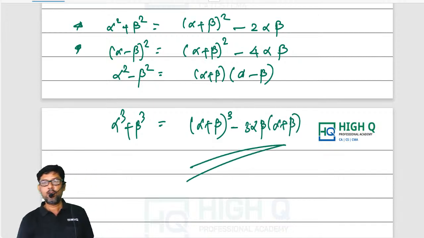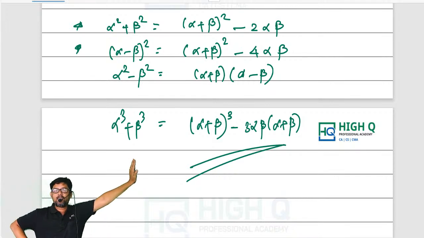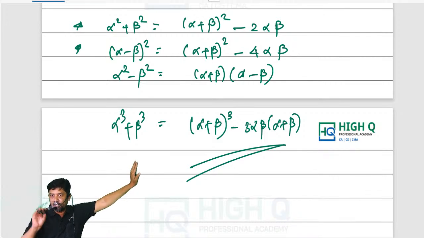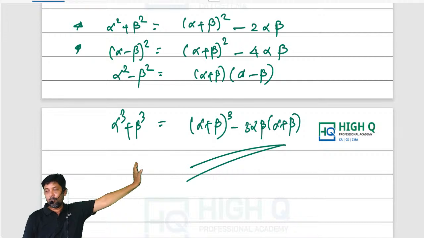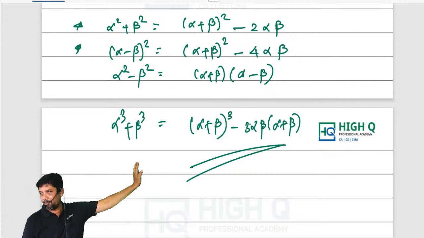Sir, why you are not giving me the formula for alpha cube minus beta cube, sir? Of course, there is a formula: alpha minus beta the whole cube plus 3 alpha beta into alpha minus beta. Purposely, I am not giving that, because if they ask you to find out alpha cube minus beta cube, that particular type of question will kill your time. Most of the students will waste their time in that part only. So if it all comes in the examination, if you are very much confident, of course you can remember and you do it. Otherwise, let us not touch that in the examination or at the beginning.